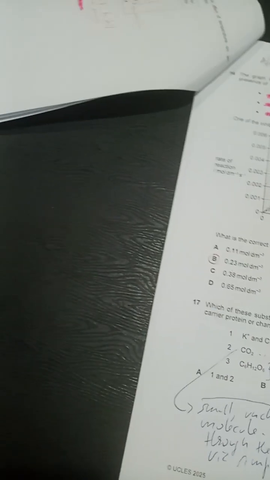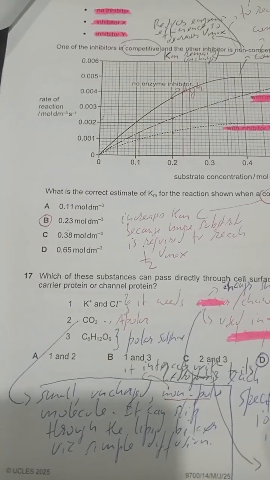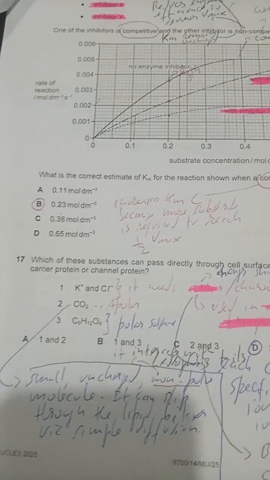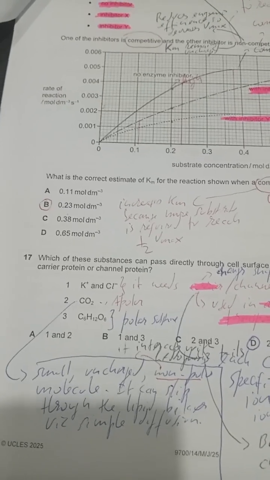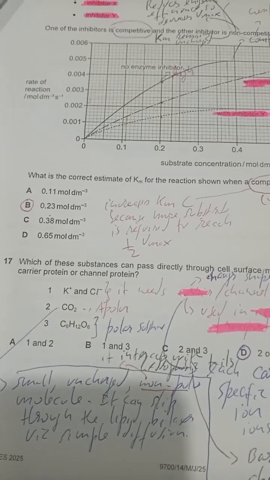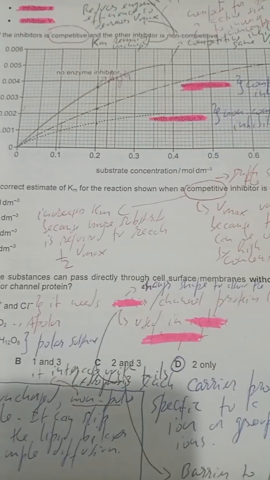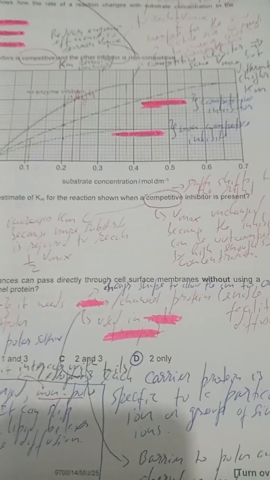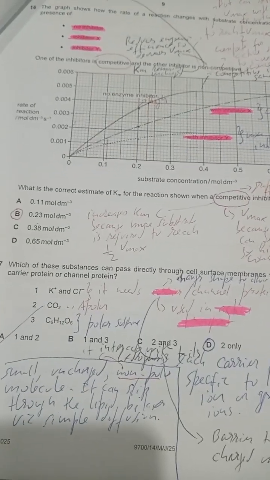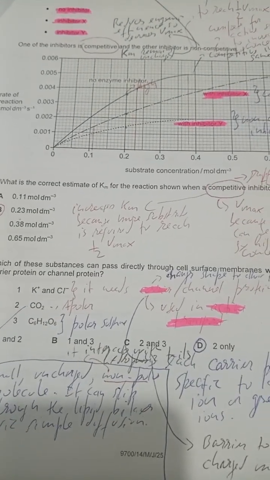Right, so today we want to proceed. We want to continue with this exam here. We are now doing 17. 17 reads, which of these substances can pass directly through cell surface membranes without using a carrier protein or channel protein?